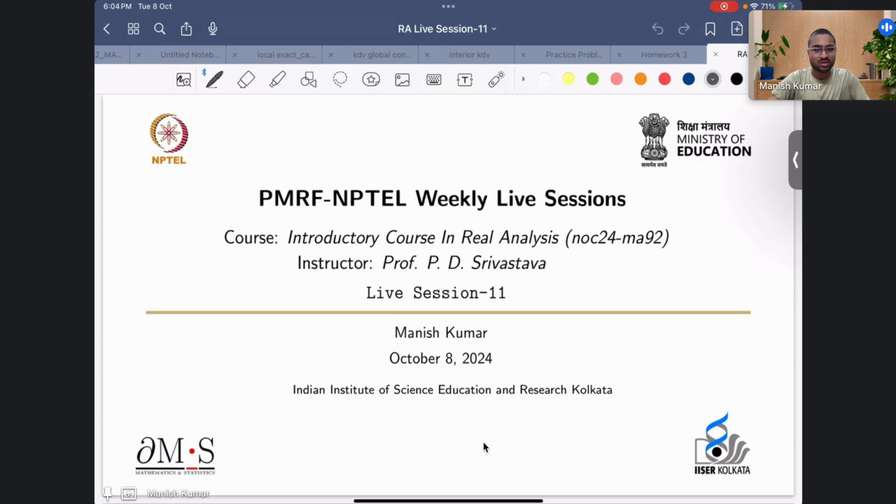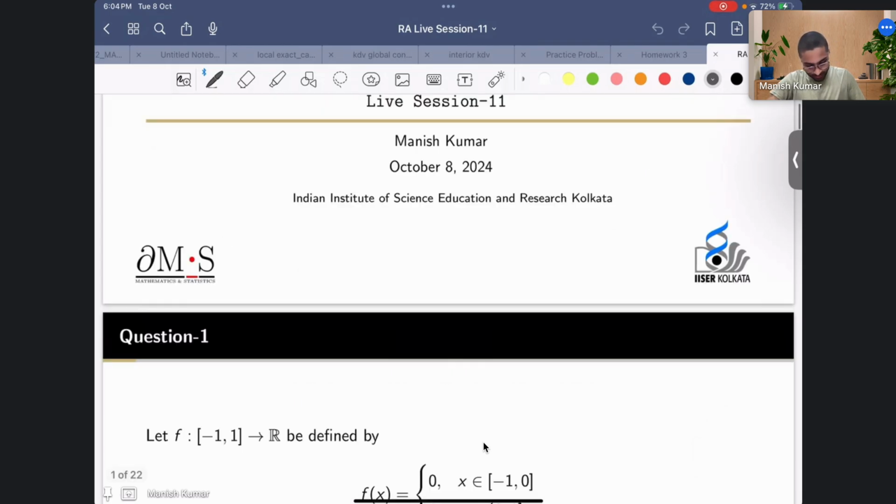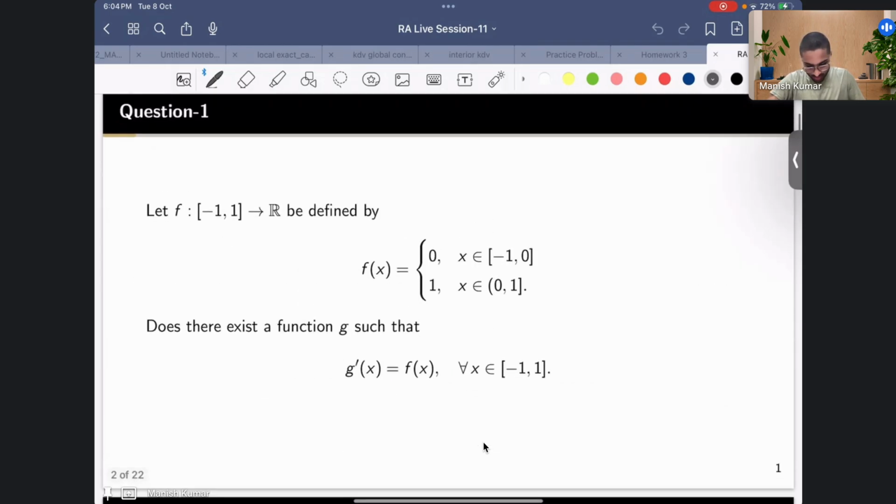So, in today's session, we'll be solving problems related to differentiability of functions, some properties of that, and some limit problems as well, using the L'Hopital rule that you have learned. Okay, so to begin, let's start with this problem.